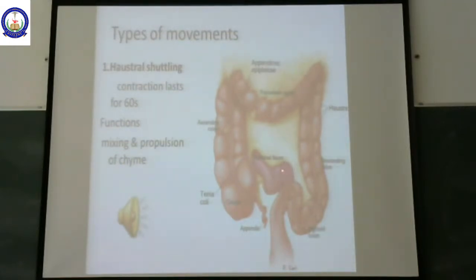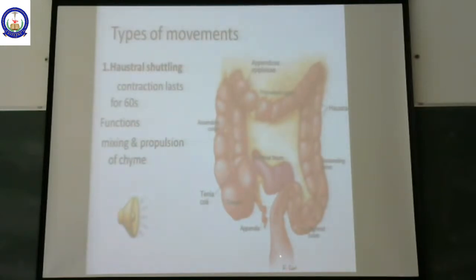If you see here, this is the terminal ileum, this is the ileocecal valve, this is the cecum, ascending colon, transverse colon, descending colon, sigmoid colon, rectum, followed by the anus.